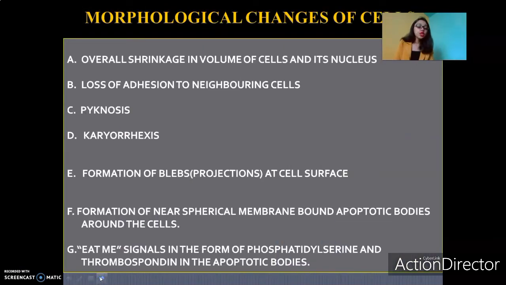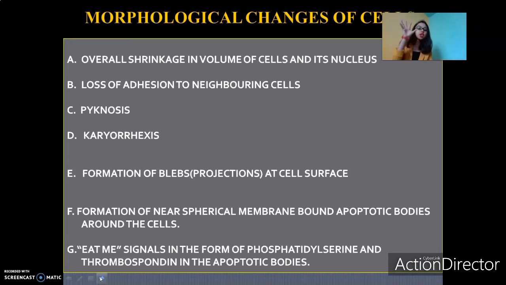Now we'll see the morphological changes of cells that undergo apoptosis. See, the normal cells have certain features, certain characteristics that we know. There's a cell membrane, there are different cell organelles in it, and we know how it looks. But when we talk about apoptotic cells, they undergo certain changes. We'll see that one by one.